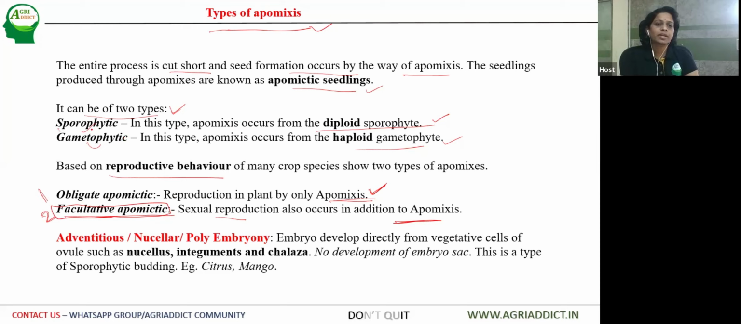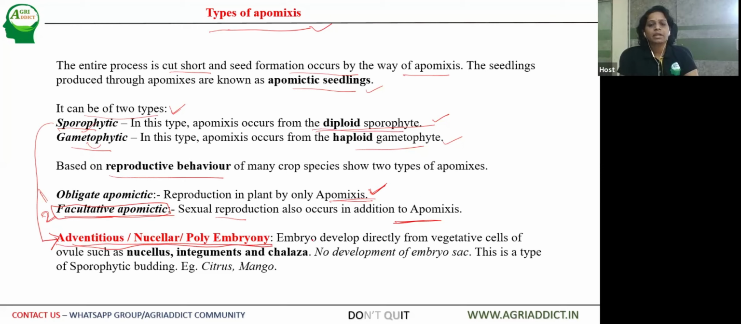I told you sporophytic and gametophytic. One of the types of apomixis is adventitious or nucellar or polyembryonic. This is found in the majority of fruit plants. This is a major type of apomixis found in horticulture plants, that is adventitious apomixis, nucellar embryony or polyembryony. So this is sporophytic in nature.